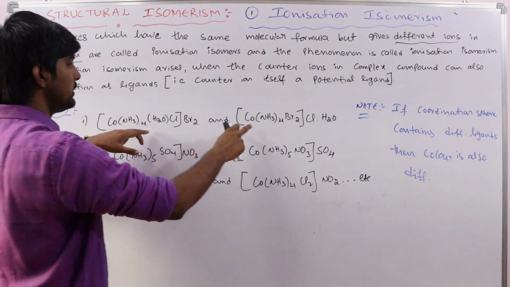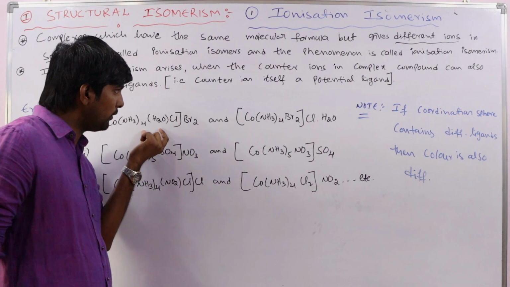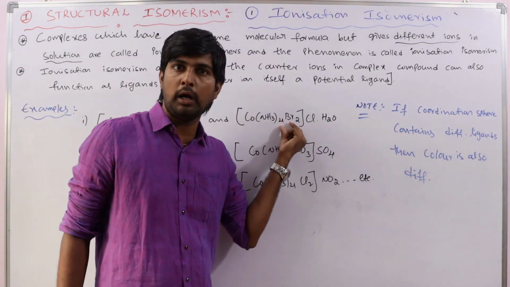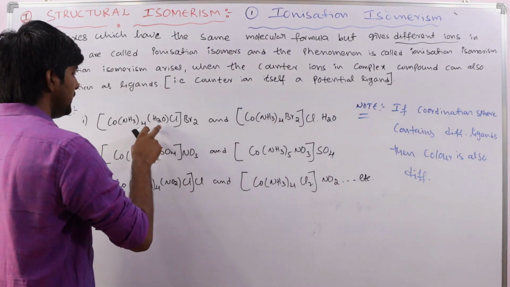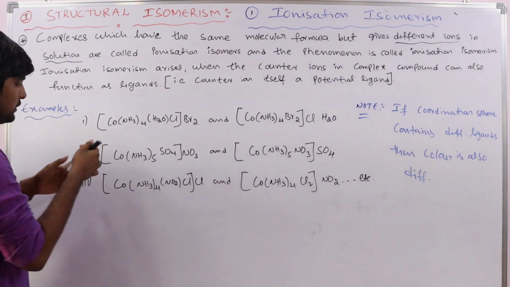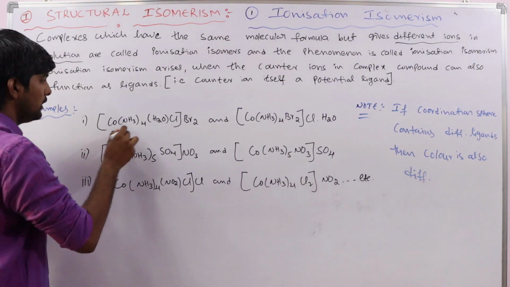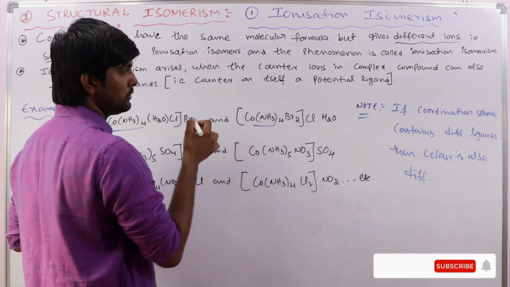See here, they have the same molecular formula, but the color of this compound is different from the color of this compound, because the ligands present inside the coordination sphere are H2O and Cl. Up to this unit is the same, this unit is common, but these are different in the two complexes.